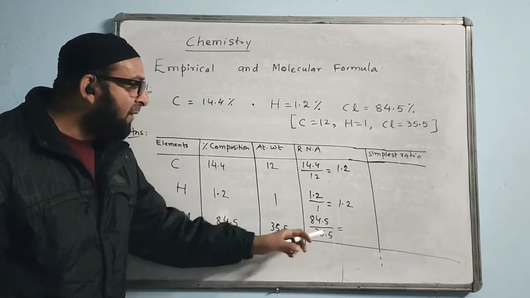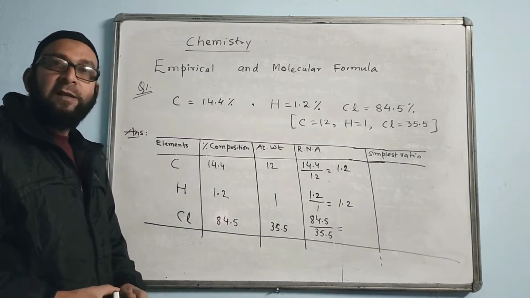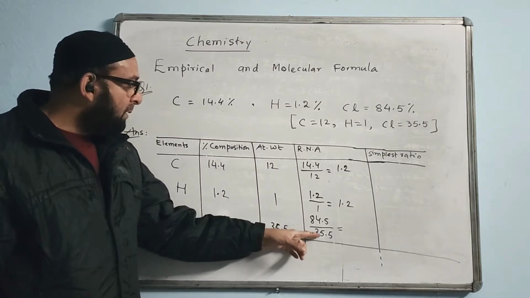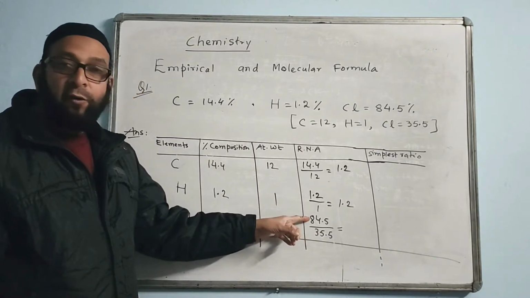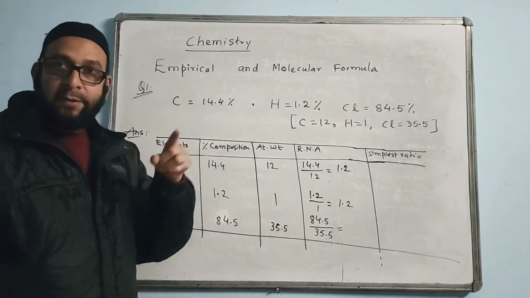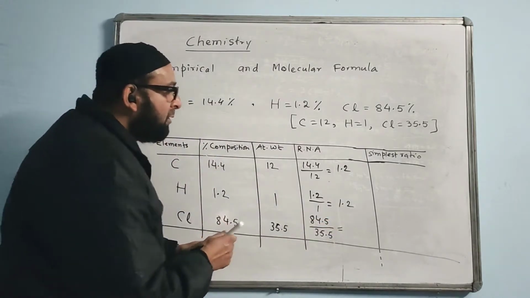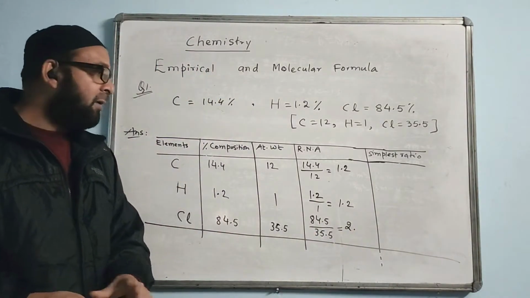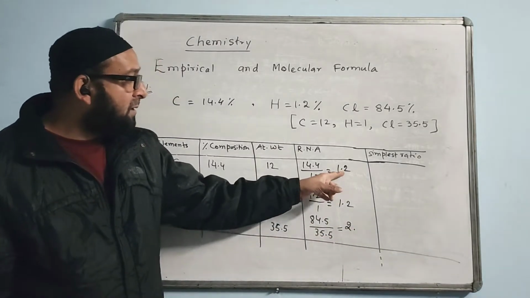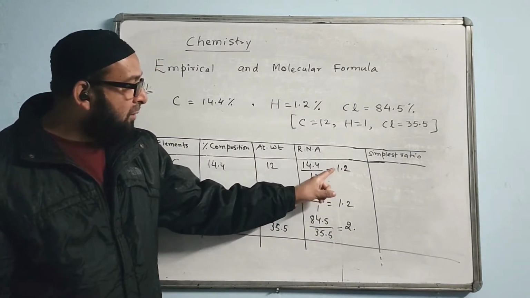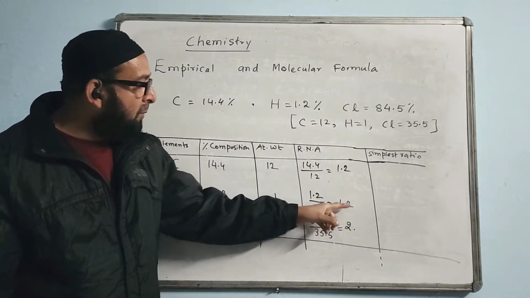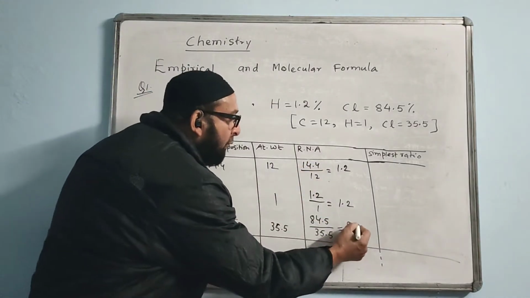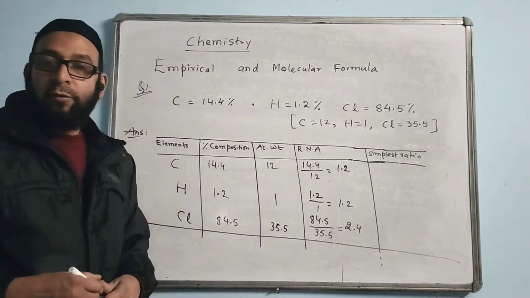84.5 divided by 35.5. You can think a little wisely over here. I think myself without dividing. 35 and 84, how many times will it go? 35 2 times. Your answer is going to come 2 point something. And what will be the something? That must be a multiple of this number. 1.2 is 12. If it is 2, then multiple of 12, how much should come? 4, because 12 2s are 24.